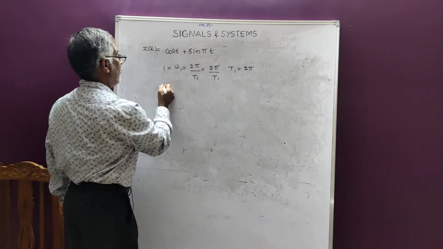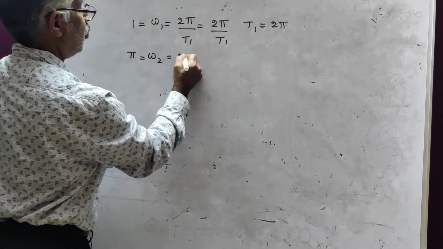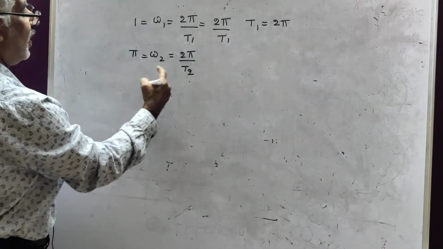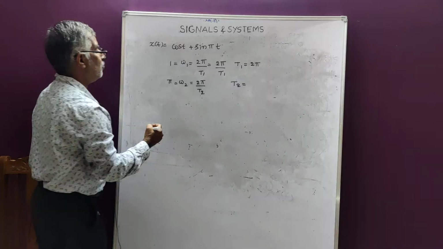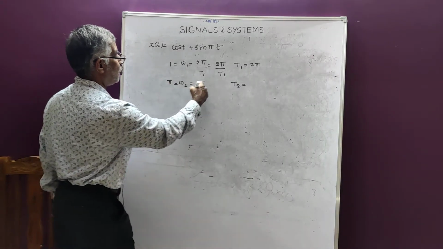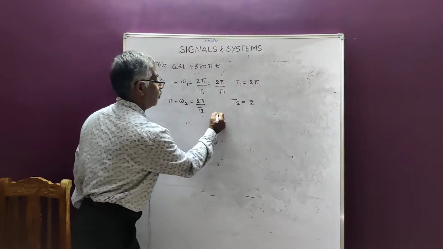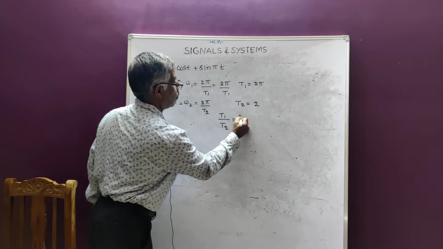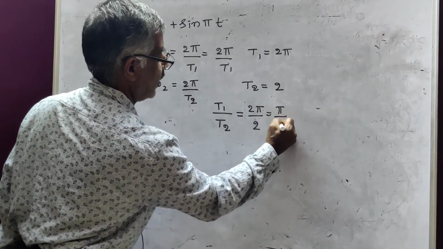What about omega 2 here? In this case, pi is equal to omega 2, that is equal to 2 pi by T2. Therefore, what is T2 then? T2 is equal to 2 pi by pi, that is 2. Now take the ratio. T1 by T2 is equal to 2 pi by 2, that is pi by 1.